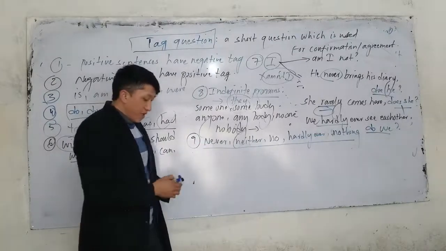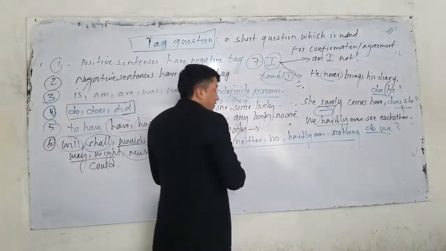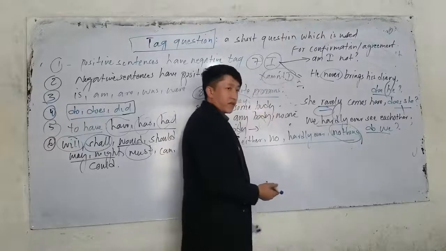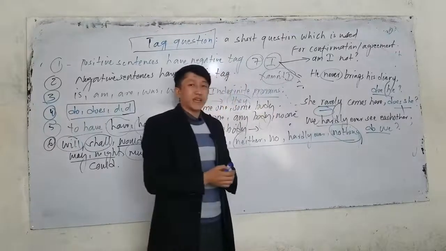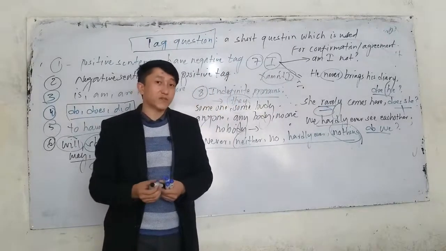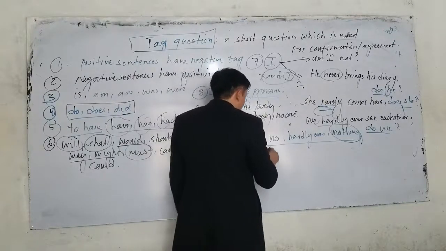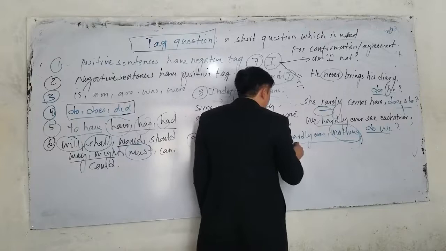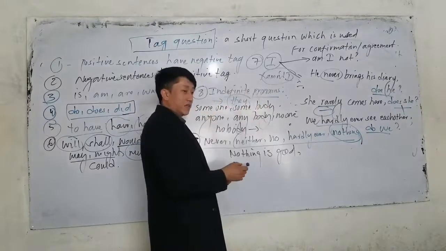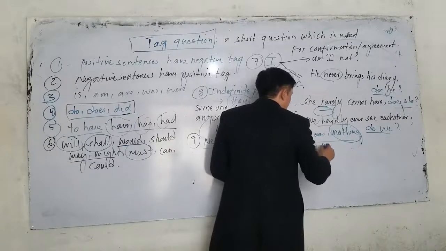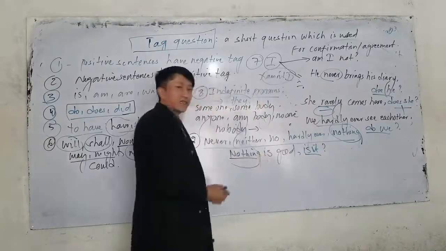Negative. No? Or here, if I have nothing here, we also have nothing. For the nothing pronoun is not they. Remember that. For nothing, the pronoun is what? It. Remember that. For example, if I say nothing is good, what is the tag question for nothing is good? Okay. So nothing is good is negative. What should I say? Is it? Why is it? Because nothing is negative.